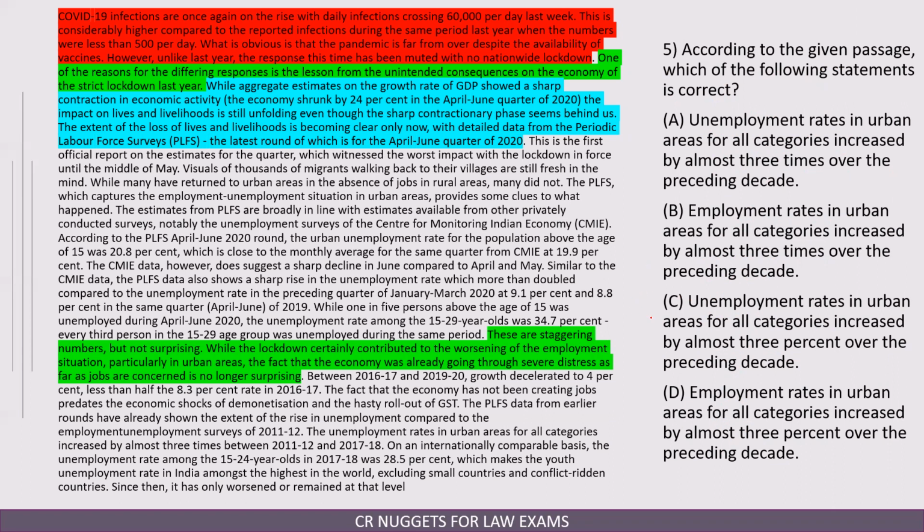Very similar looking options, but this is given in the last part. Let us see. It's here. The unemployment rates in urban areas for all categories increased by almost 3 times. So the answer has to be A, with respect to unemployment and 3 times. So answer should be option number A.